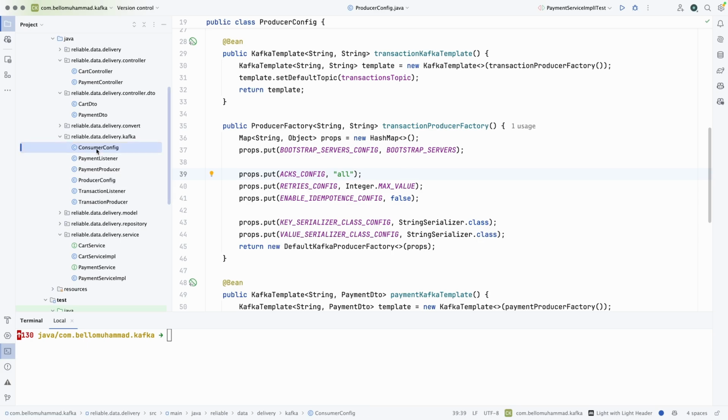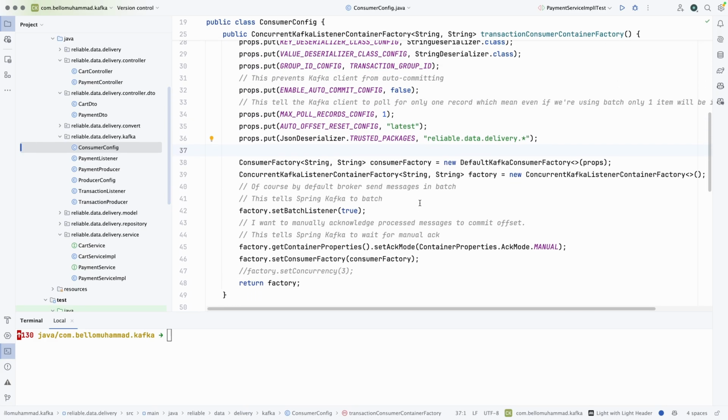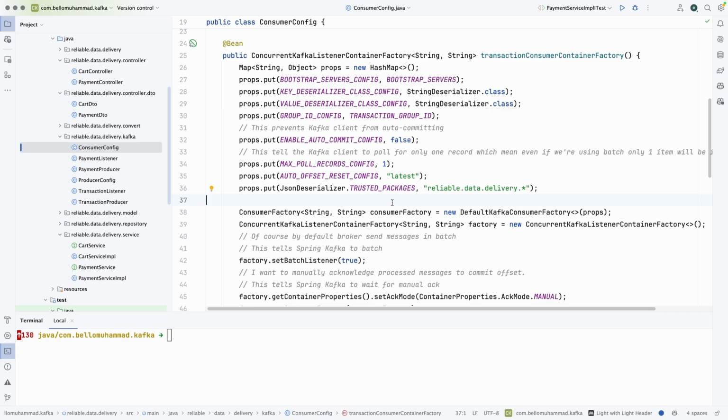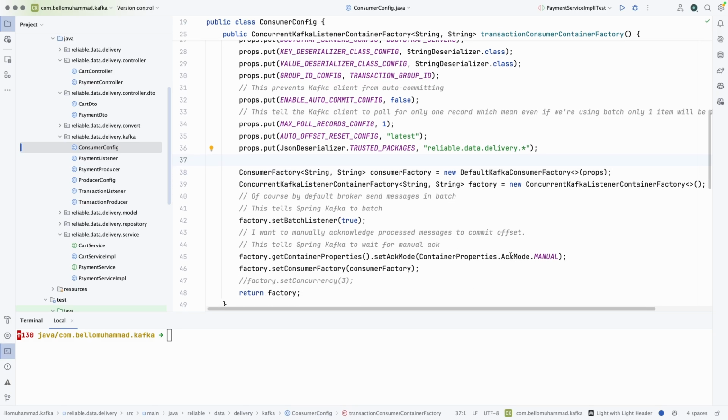In the case of the consumer, we don't have many changes. I didn't change anything there. It is the same as in the previous video. We are expecting just one record from a batch, and we have set the acknowledgement mode to manual.